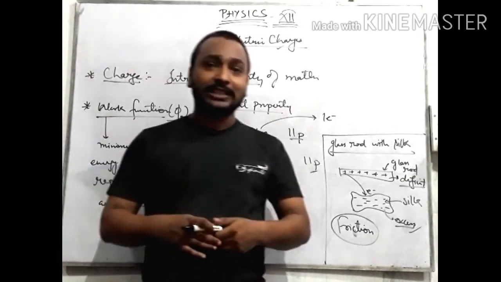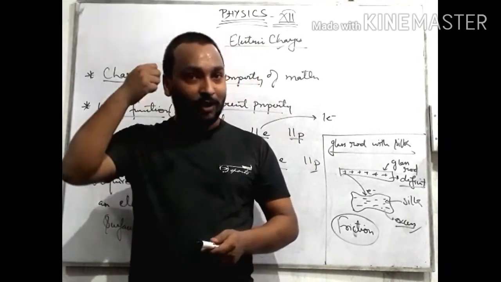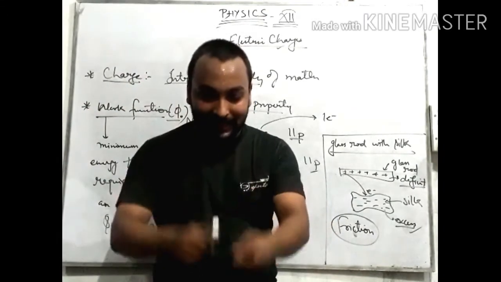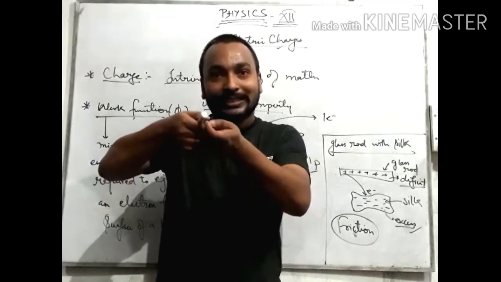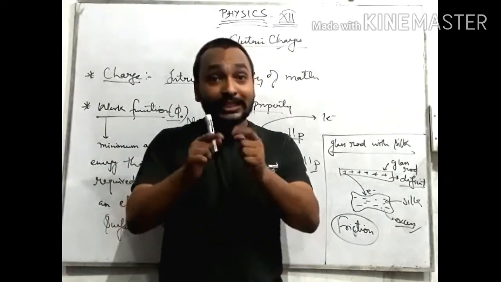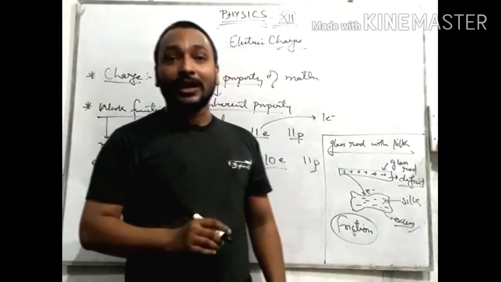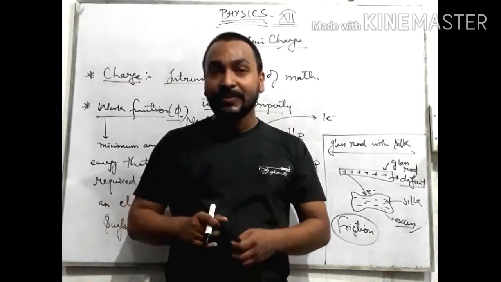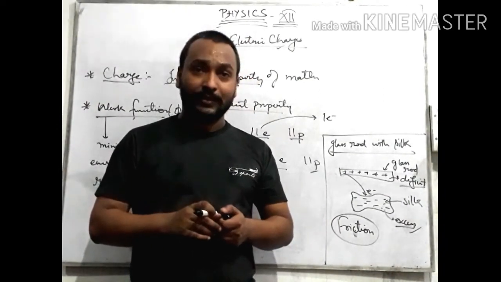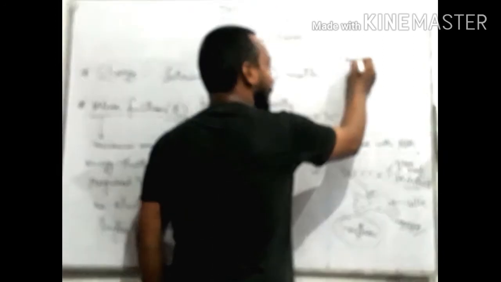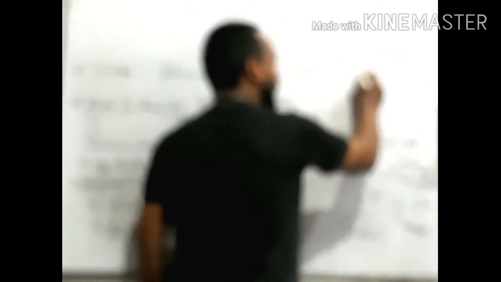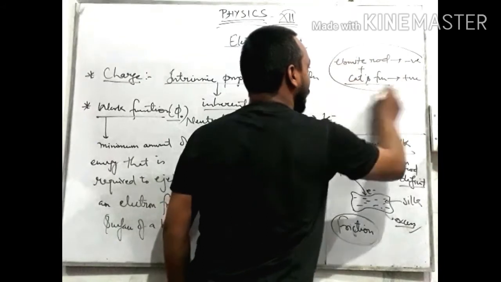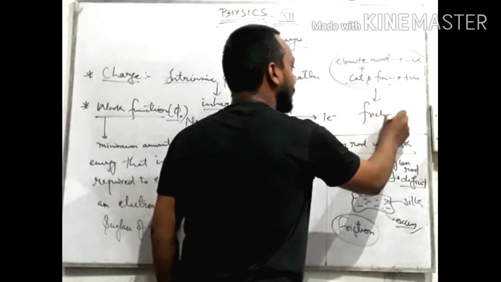For example, sometimes a plastic scale is rubbed on your hair. After rubbing, when you bring the scale near paper pieces, they are attracted towards the scale. Sometimes this happens with a comb also. This is because of charging of the comb while rubbing with hair. One more example: when an ebonite rod is rubbed with cat's fur, the cat's fur gains positive charge and the ebonite rod gains negative charge. This is also an example of frictional charging.